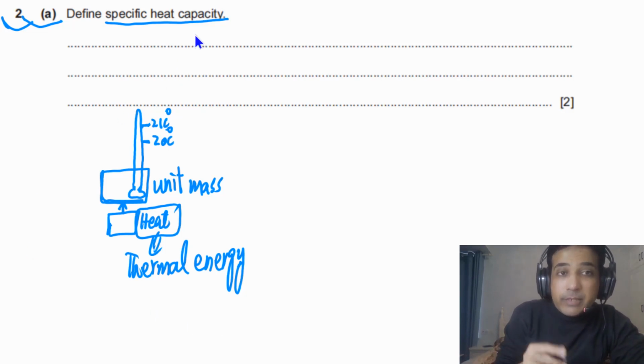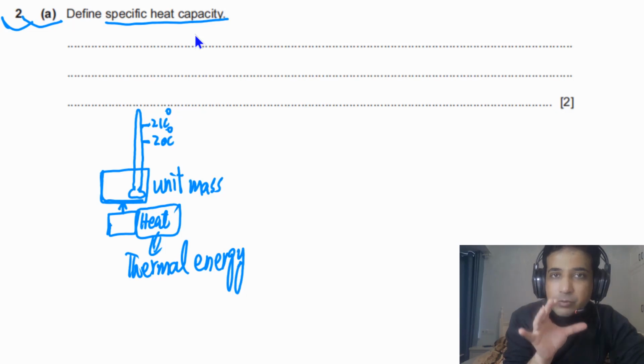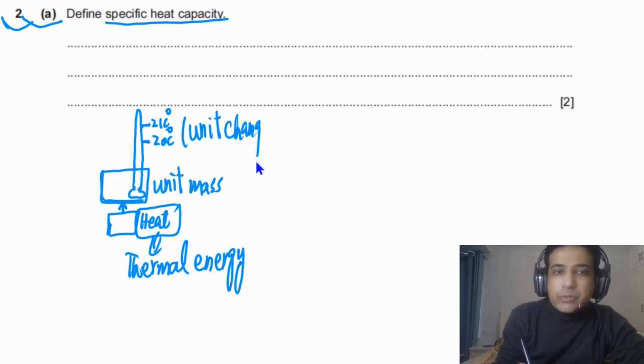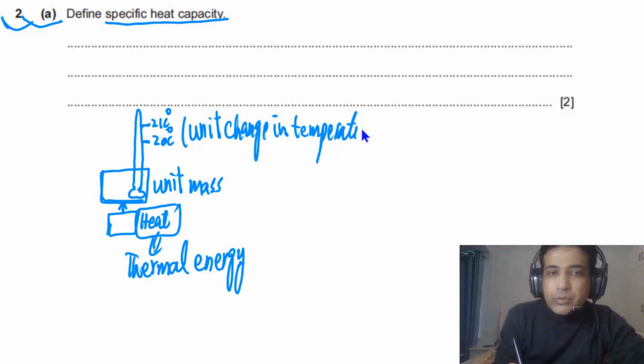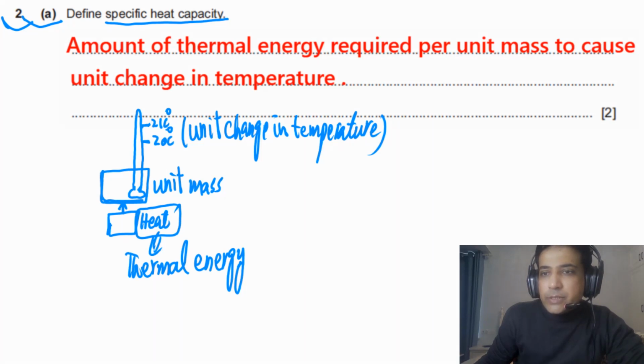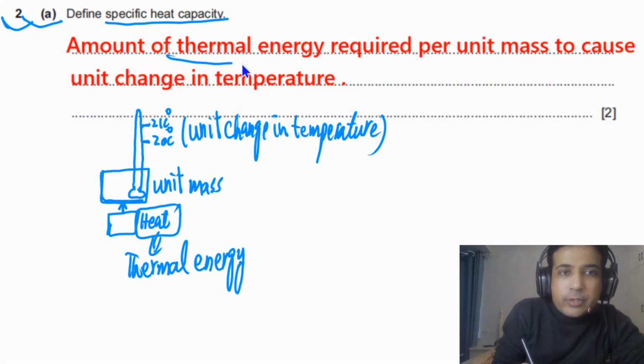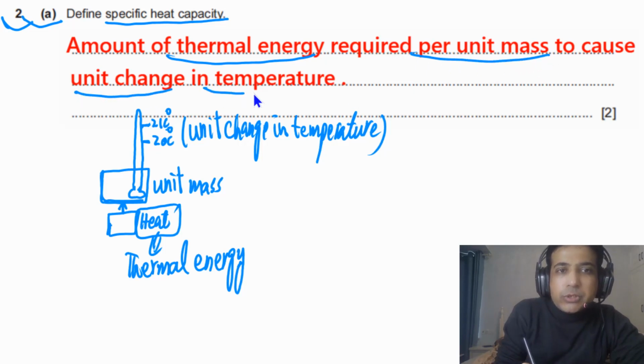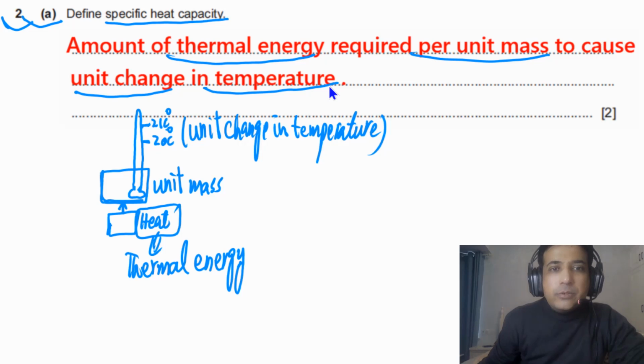And specific heat capacity is a quantity, so you have to define a quantity in terms of quantities. So we will say unit mass, and we will say unit change in temperature. You have to be very precise when you define these quantities. This is how you can write down the answer: the amount of thermal energy required per unit mass to cause unit change in temperature. If you write down this one, you will get 2 marks.